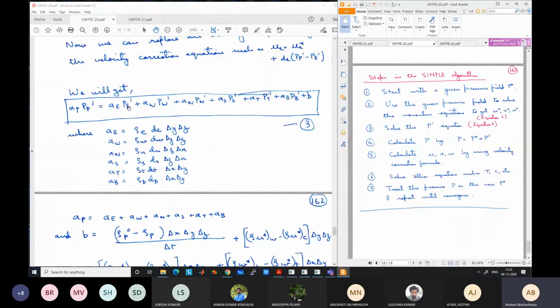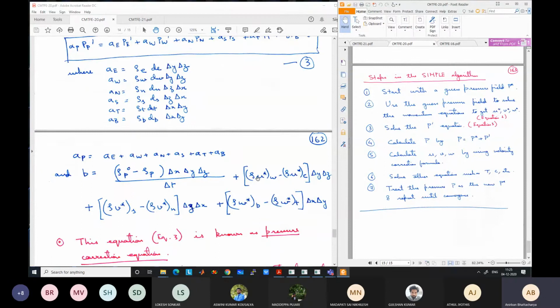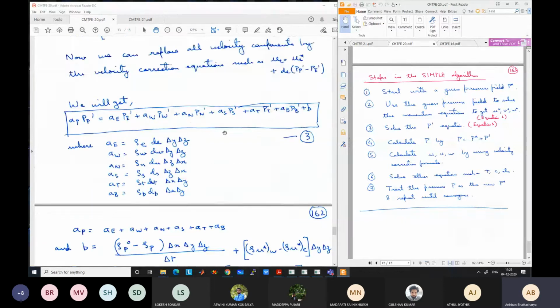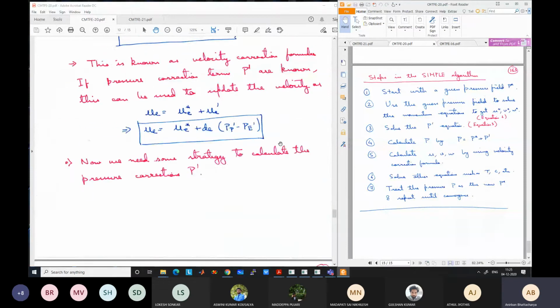So we need to solve for this pressure correction. First we need to calculate the B value based on the star values, which we already know. Once you get B, you solve for the pressure correction. Once you get the pressure correction, we just add it to the star pressure to get the actual pressure, because that is how the star pressure is defined.